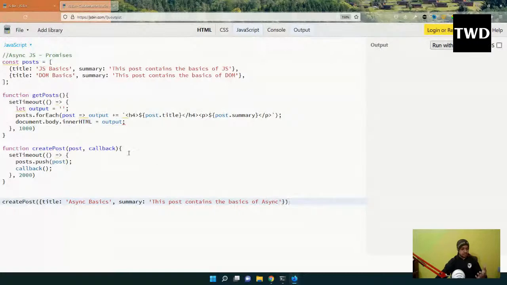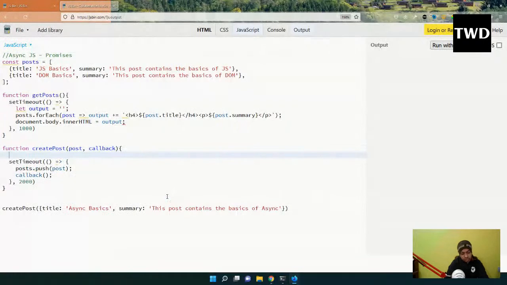So how am I going to do it? This promise code is generally implemented on your backend side. On your backend side, meaning Node.js code, you use a lot of promises. In React.js code, we use promises through some methods. So we have to call it like this: return new Promise, and then resolve, reject is there.